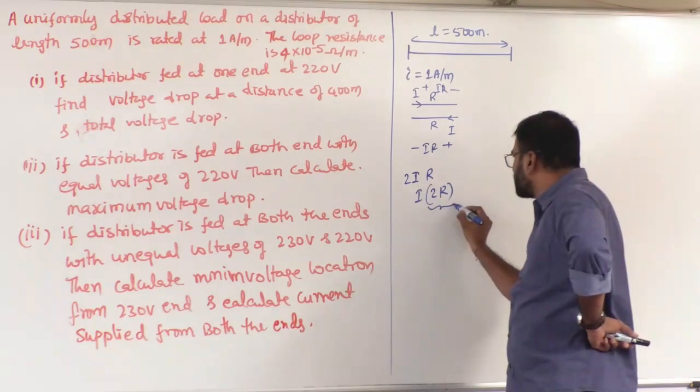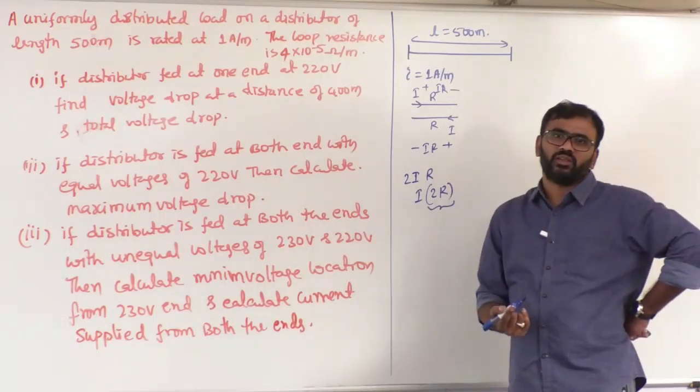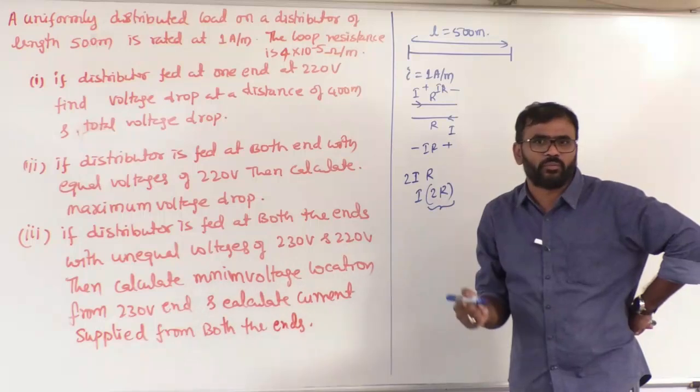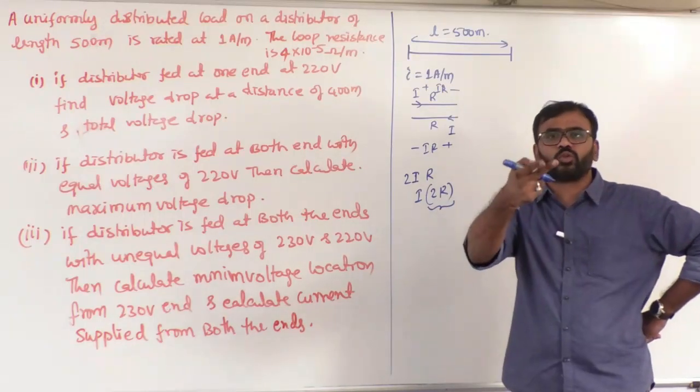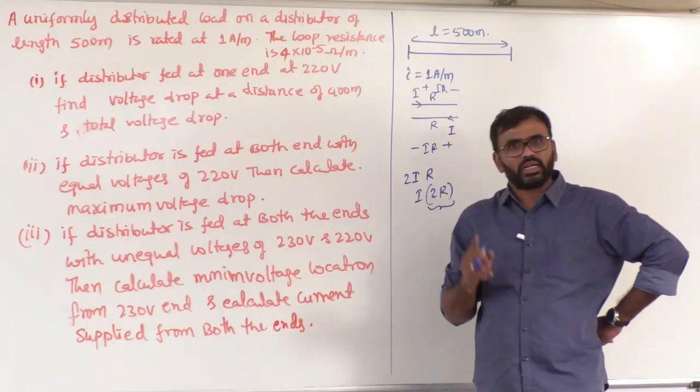Now this 2R is nothing but the loop resistance, the total resistance. Single wire resistance is given, for example, in the problem. Sir, you have to multiply with what? 2. Because we need the loop resistance. Correct or not?